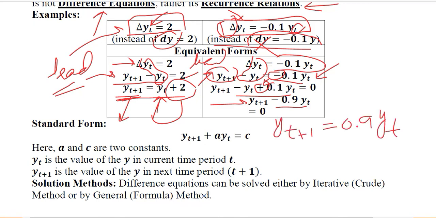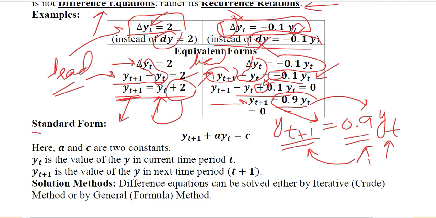I have written this equation in another way, simply by shifting this value on the right hand side, and it suggests that if I want to get the value of the variable in the next time period, I have to multiply the current value of the variable with 0.9. That is, the 90% of the current value will be the value in the next time period. It shows that there is a process in which the value is decreasing over time. So this is how we can interpret a difference equation.